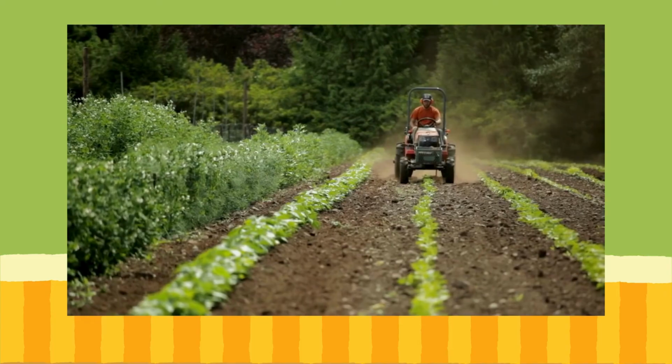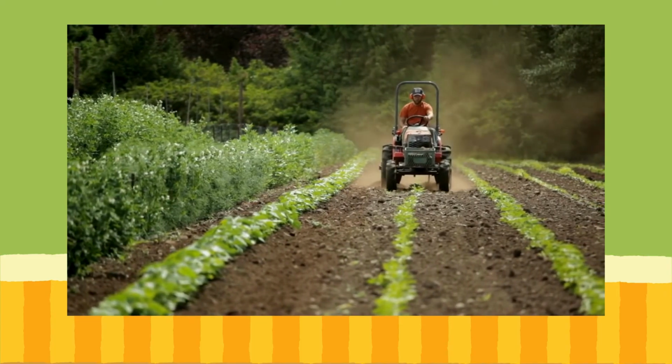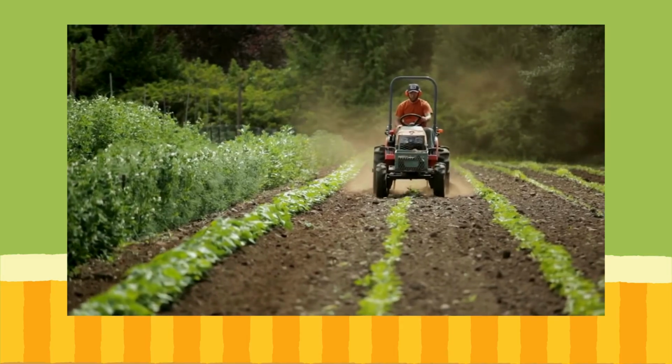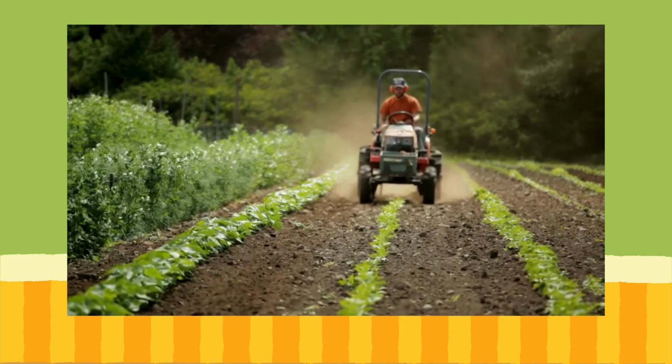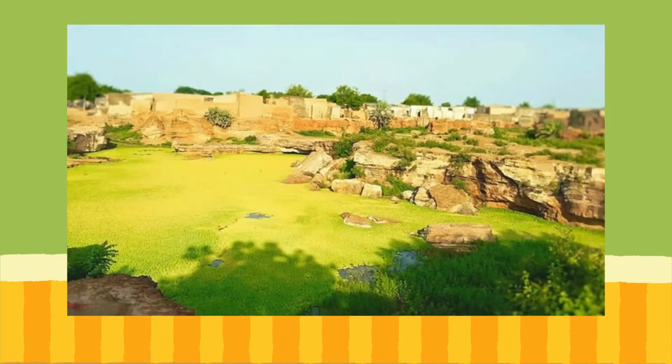Fertilizers containing phosphorus are added to the soil. This helps the plant grow. However, when the levels of phosphorus are too high, the overabundance of plant nutrients drives excessive growth of algae. When these algae die, they can be toxic to the plants and animals in the ecosystem.